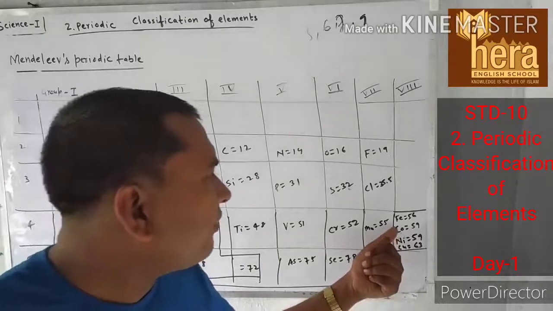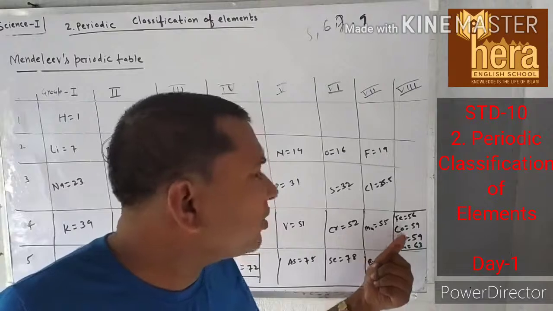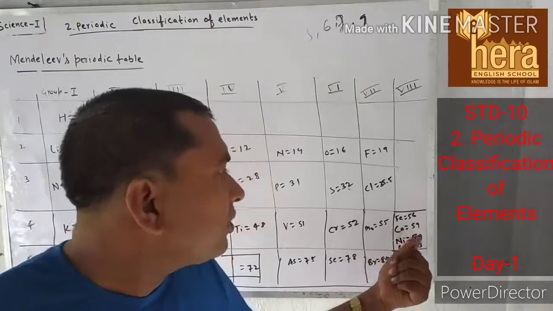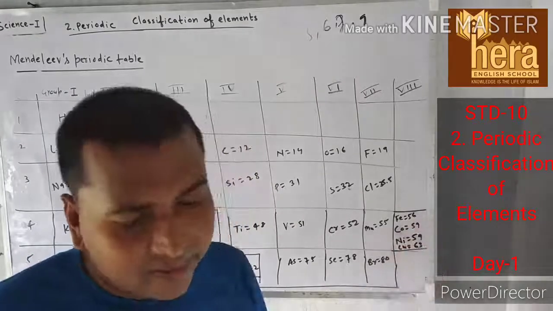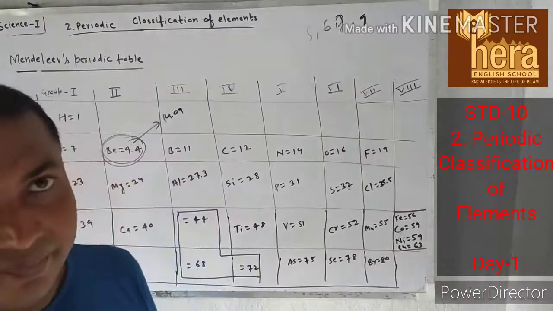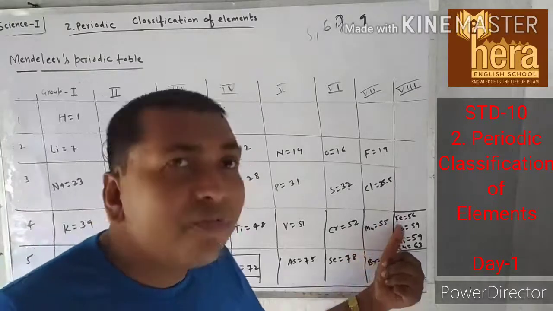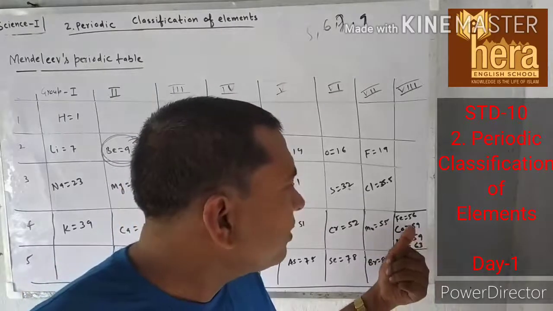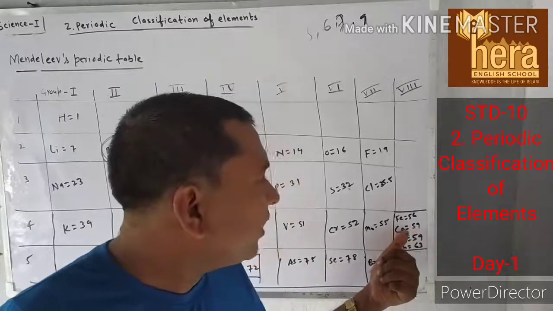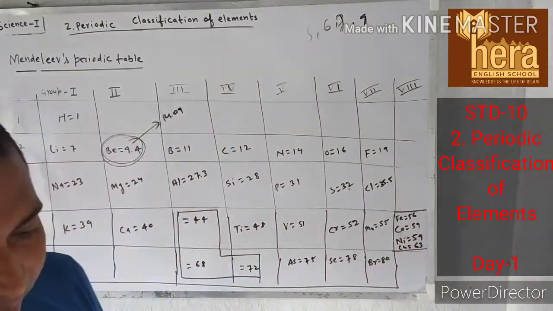Obviously, if the whole number of cobalt and nickel is the same, there was ambiguity about which element will come first, because both elements have the same atomic mass.